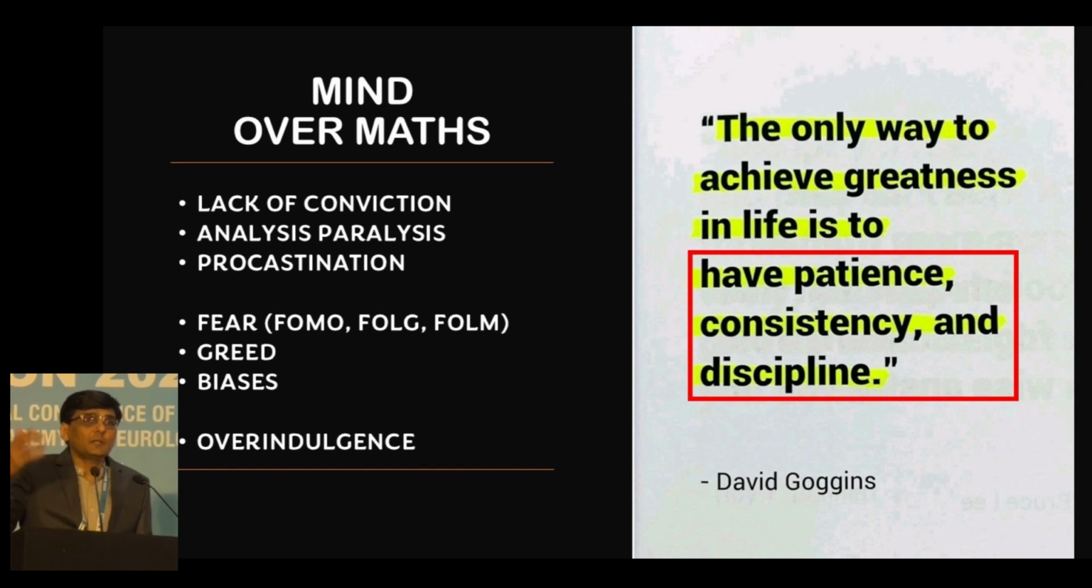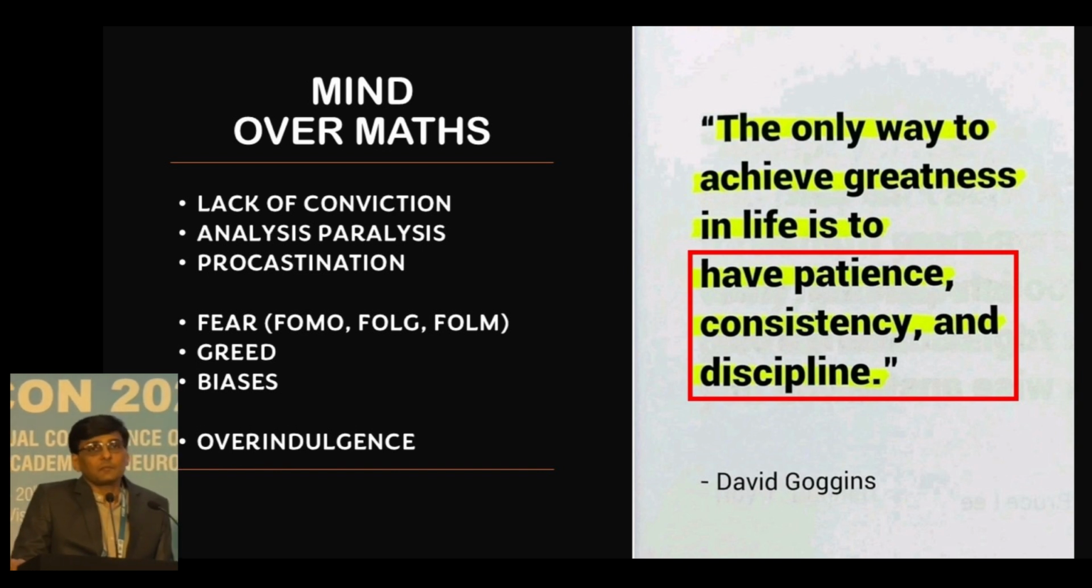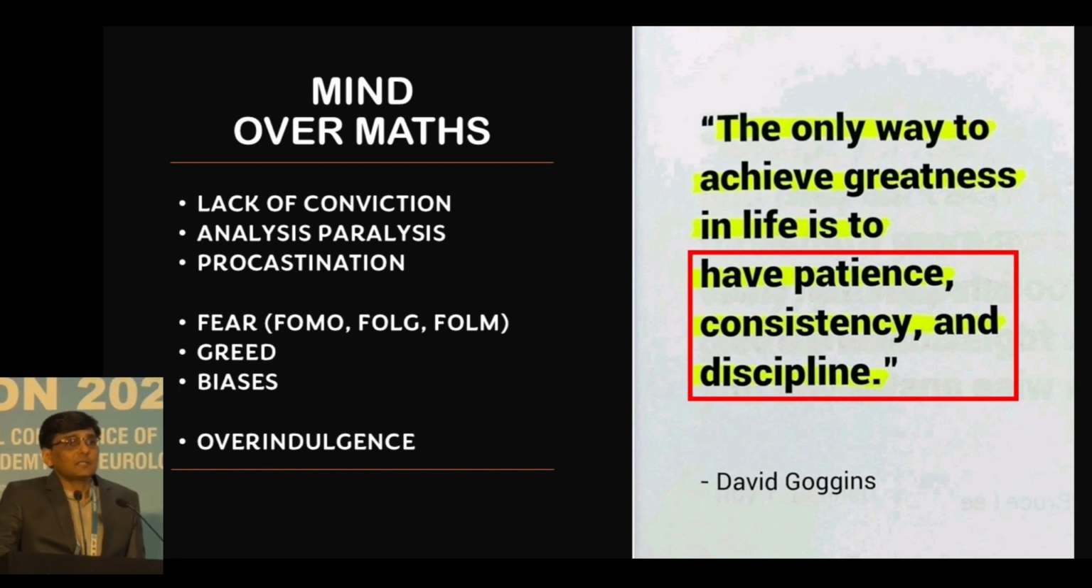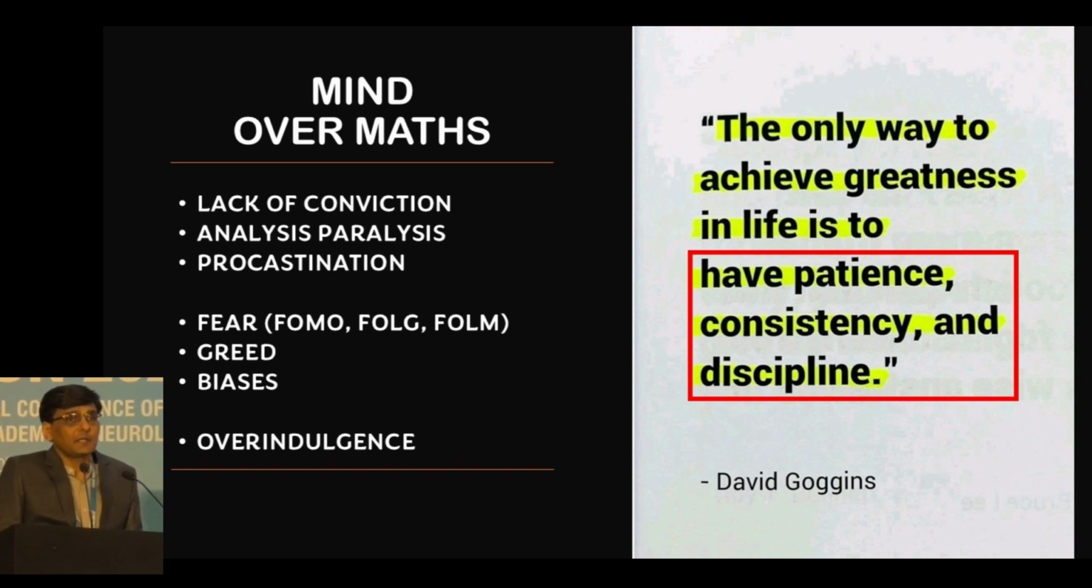Because there are so many ups and downs in the market, and we might have fear, we might have greed, or sometimes we might have biases also. And sometimes even if we have decided the plan, we cannot stick to a single plan because we might be overindulging ourselves in the financial planning, and that is why the plan keeps on changing. So we have to remember to have patience, consistency, and discipline to succeed in financial life.